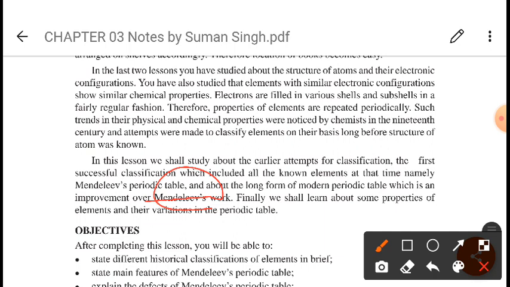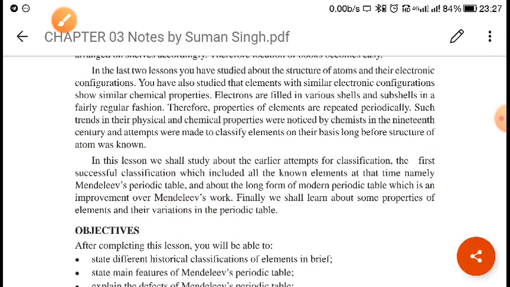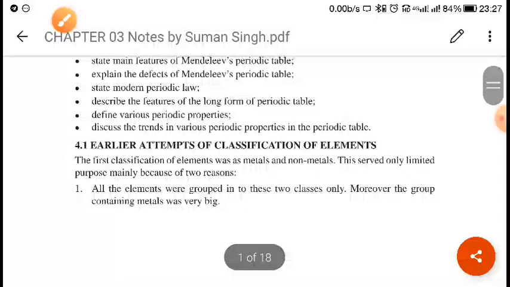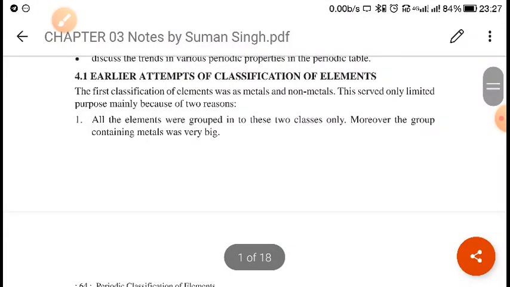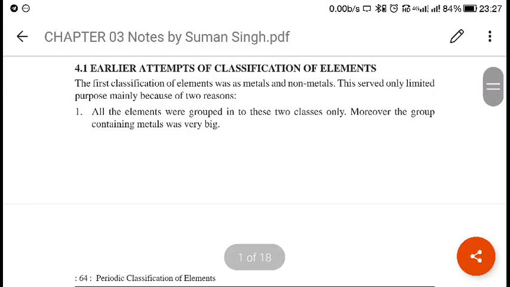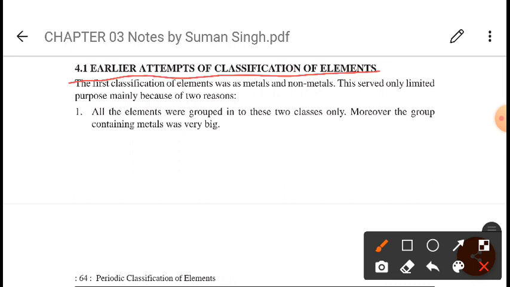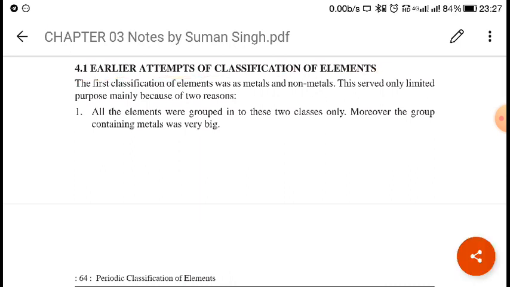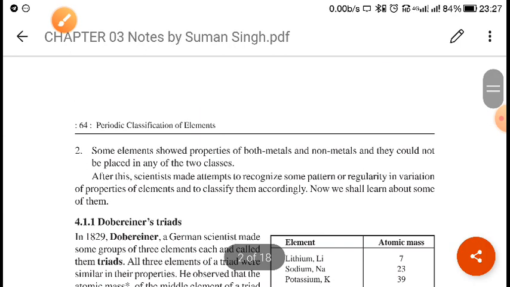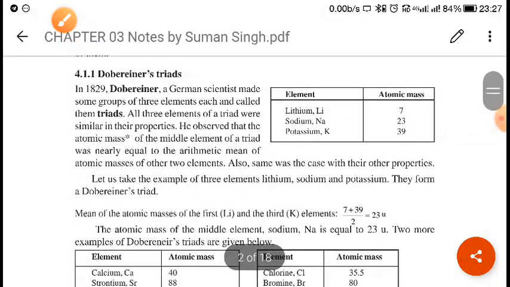Now after that we will see the earlier attempts to classify the elements. Number one, which we will learn, is Dobereiner's triads. What is this?